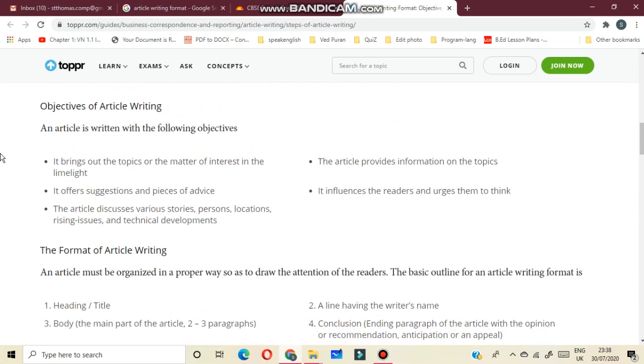Here you can see the objective of article writing. It brings out the topics or the matter of interest in the limelight. It offers suggestions and pieces of advice. The article discusses various stories, persons, locations, rising issues, and technical development. The article provides information on the topics. It influences the readers and urges them to think.